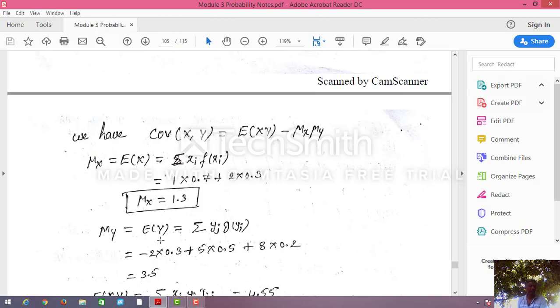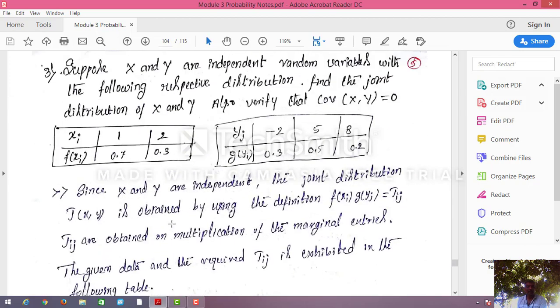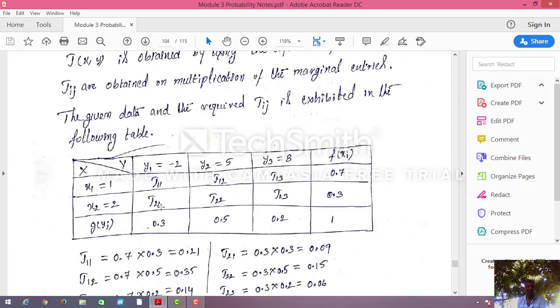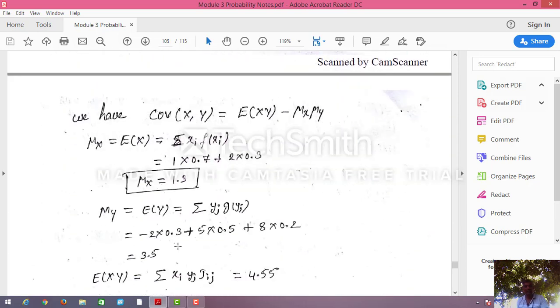Next, mu y is nothing but expectation of y. Here, see, mu y is minus 2 into 0.3 plus 5 into 0.5 plus 8 into 0.2. If you add all that, you will get E of y. Minus 2 into 0.3 plus 5 into 0.5 plus 8 into 0.2 is 3.5. If you add all that using a calculator, you will get it.